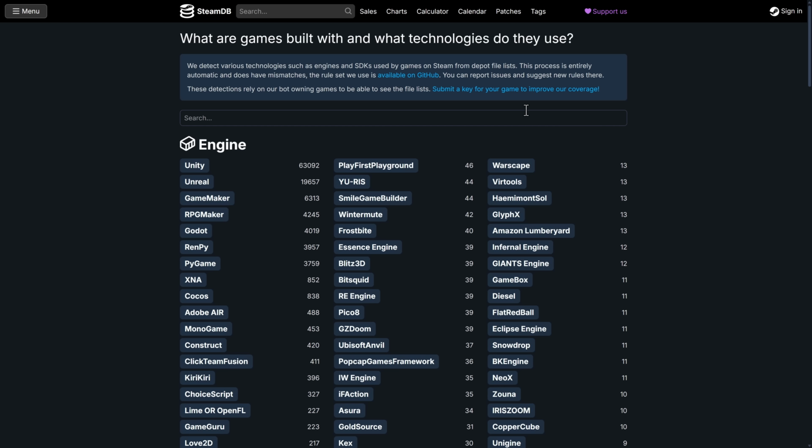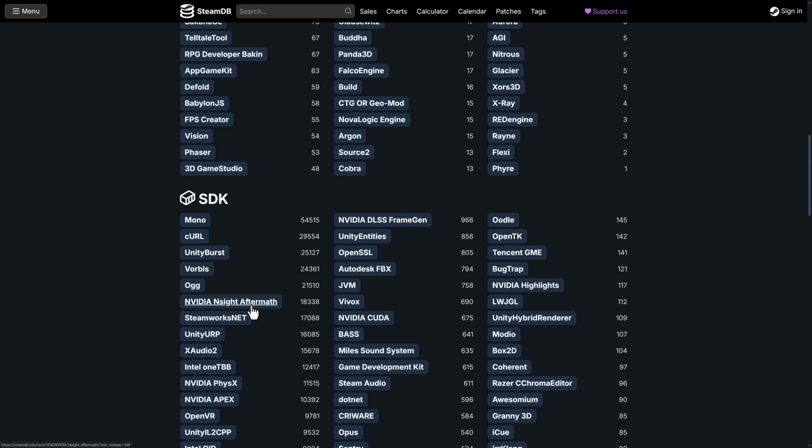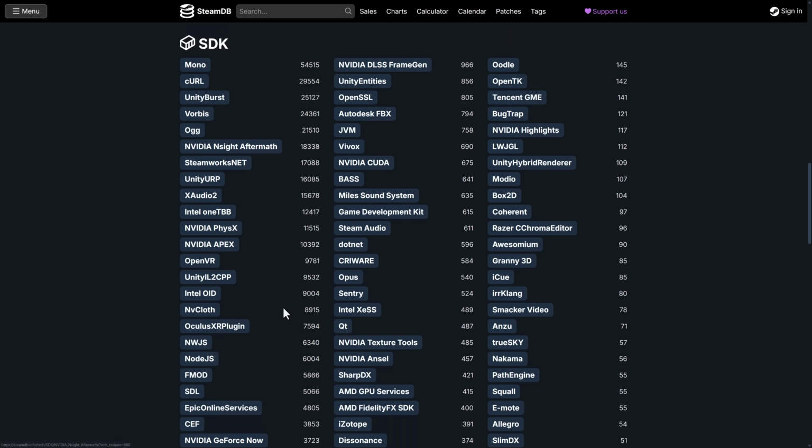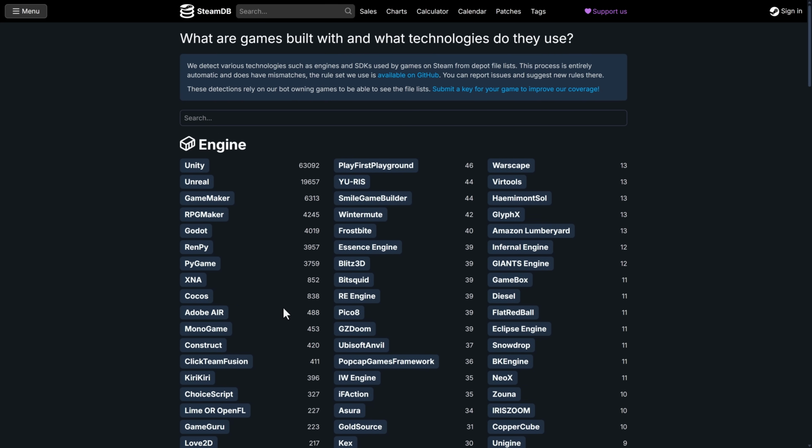Now, I think the part that's most interesting, though, is Steam, because we've got some really cool information from SteamDB. This uses heuristics to detect if it is a game engine. It searches for certain game DLLs or registry keys that show which game engine was used, and it breaks it down. There's a ton of game engines being tracked here, as well as SDKs. You can see things are a little bit misleading because, for example, every Valve game uses SDL, so it's going to be double counted. It's going to be shown as a Source game, and it's also going to be shown as an SDL game, and that kind of stuff.